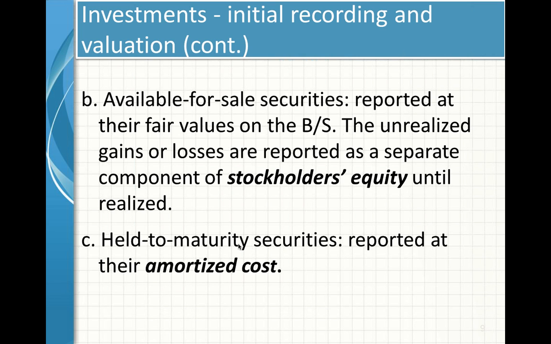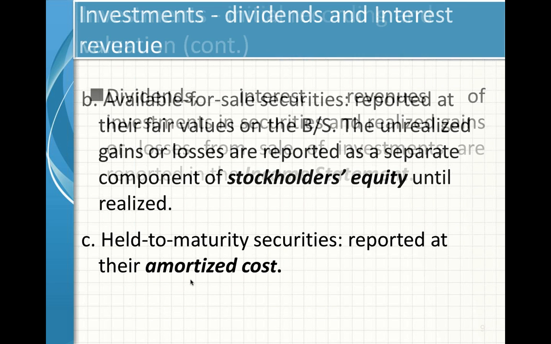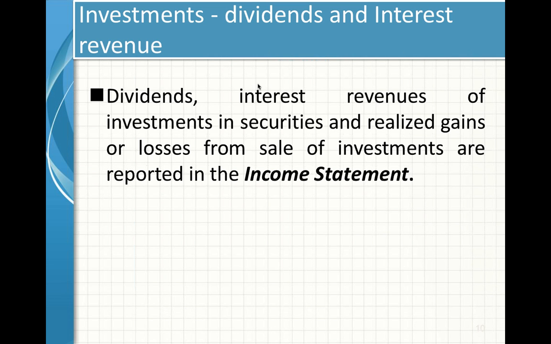In the case of held to maturity securities, as we already know, the initial cost should be recorded at cost, but the ending period amount should be reported at amortized cost. Amortized cost means if you have any debt securities at the end of the period, record it as you purchased it. Means beginning and ending amount will remain the same. What happens when you receive money? If you receive any dividend, interest, etc., that will go to the income statement.